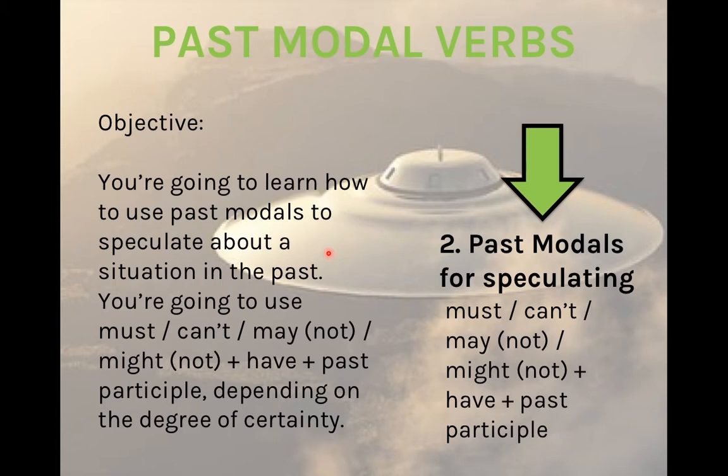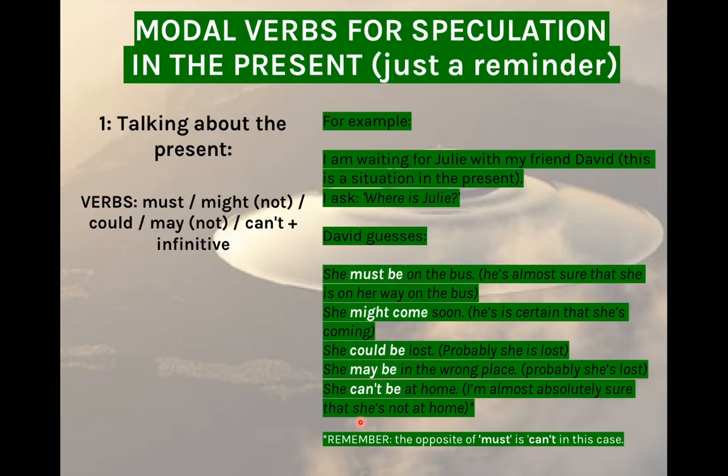So we use must, can't, may or may not, might or might not, plus have, plus the past participle to speculate about that situation in the past depending on the degree of certainty that we have. I'm going to do a little reminder. We're going to freshen up something that you learned before.